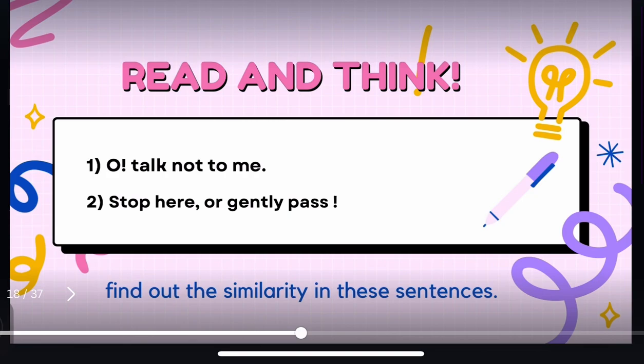Read and tell me the similarity between these two sentences. Which is the thing that attracts you in this sentence? Oh, talk not to me. Second sentence: stop here or gently pass. Did you guess it? Let's check it out. Is it right or wrong?